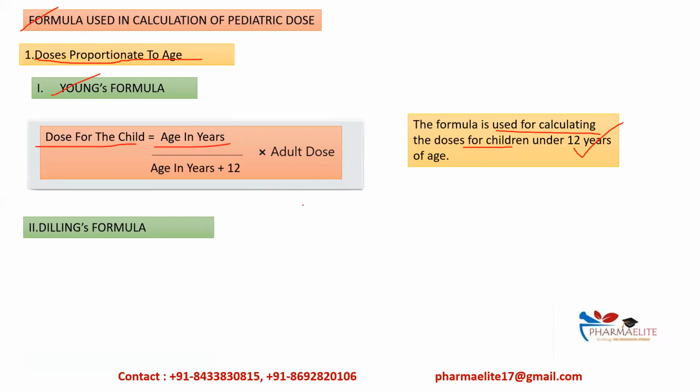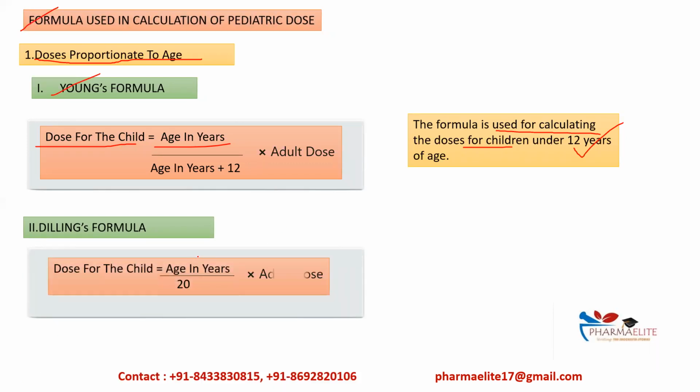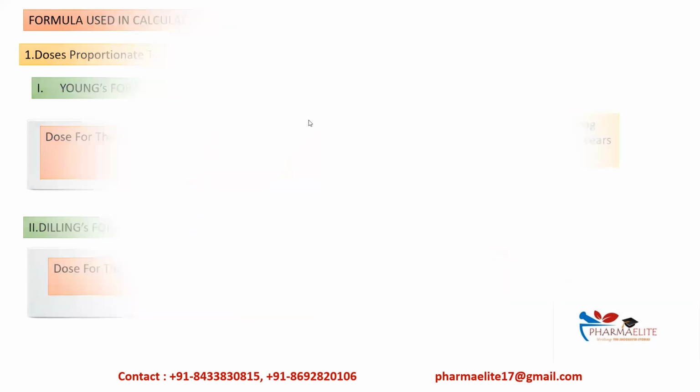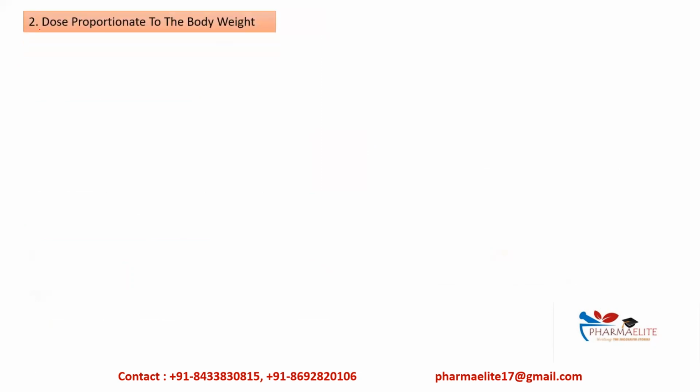Then next one is Dilling's formula. Under Dilling's formula, the dose for the child is equal to age in years divided by 20, into adult dose. This is used to calculate doses for children between 4 to 20 years of age. The next one is dose proportionate to body weight. First one is Clark's formula.